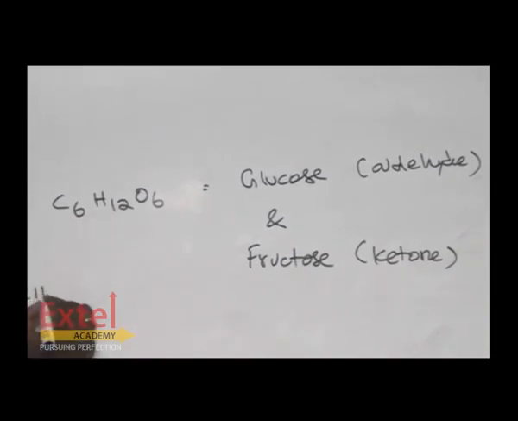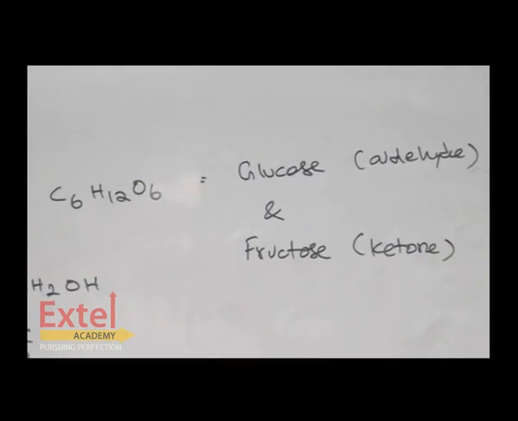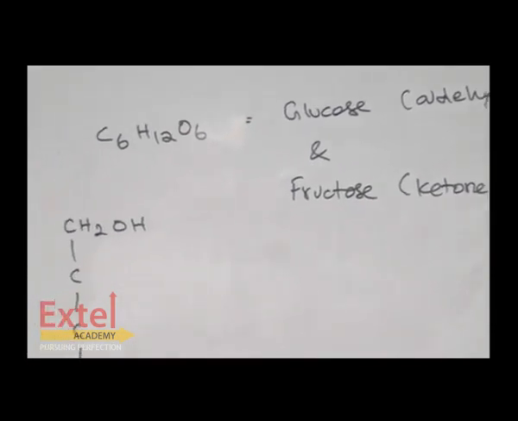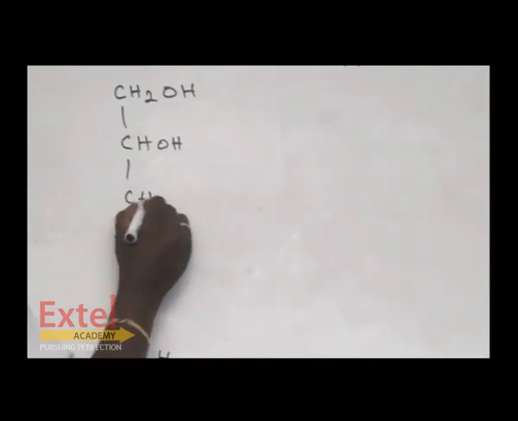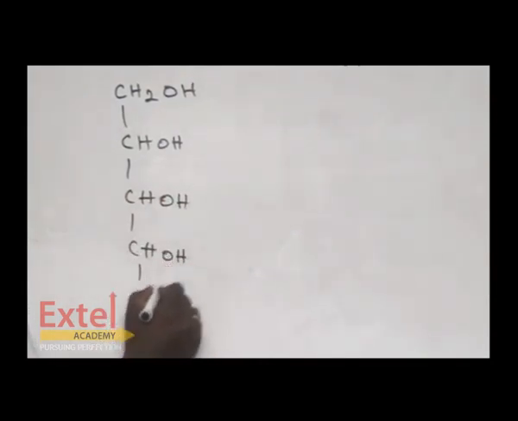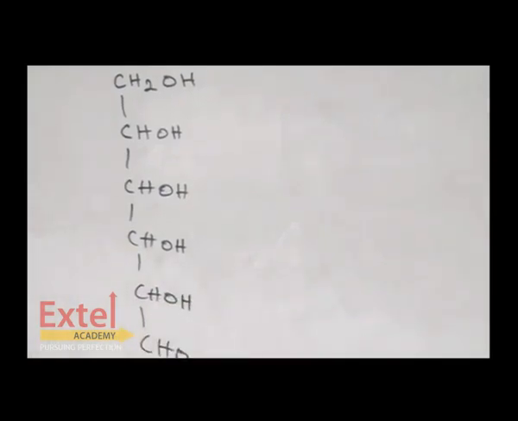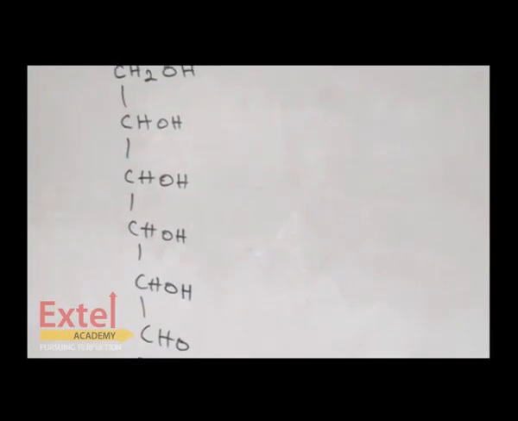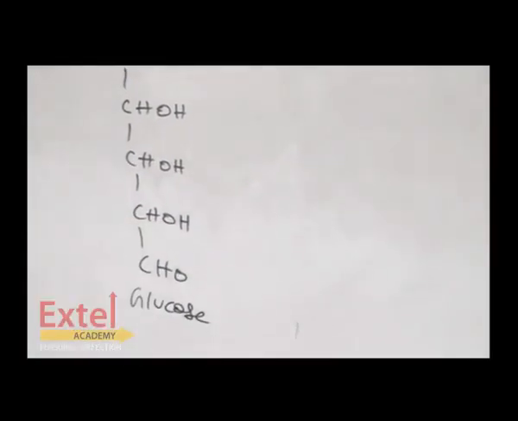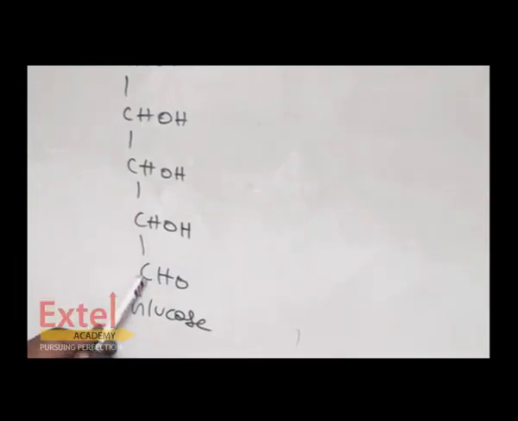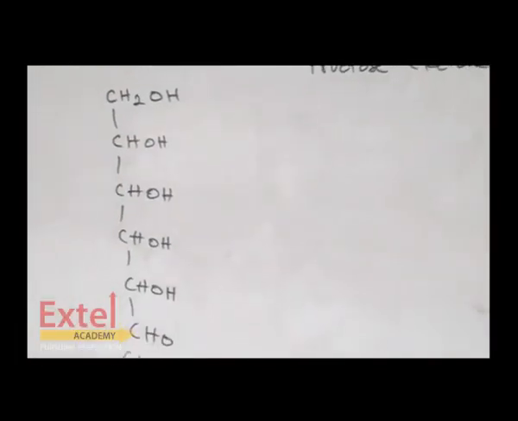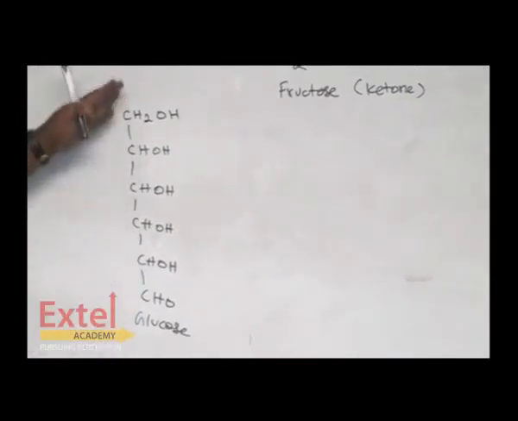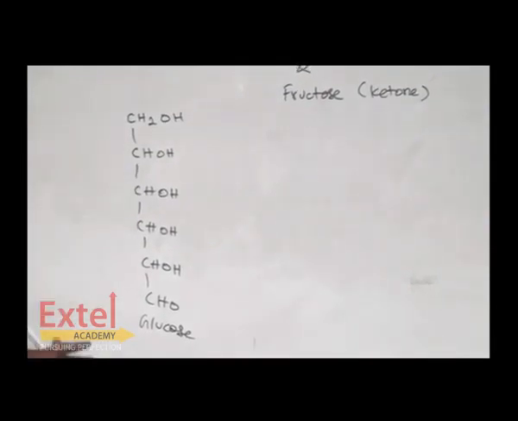Glucose has one primary alcoholic group, then 3, 4, 5, the sixth one is the aldehyde, and all the remaining are secondary alcoholic groups. So glucose has one aldehyde group, one primary alcoholic group and 4 secondary alcoholic groups. So it is a polyhydric alcohol, a polyalcohol; we can call glucose that.